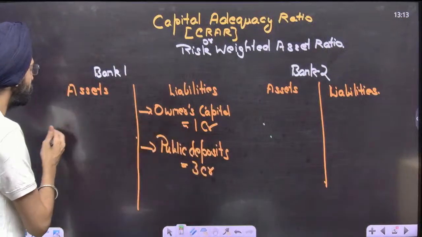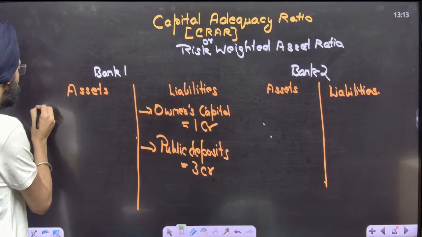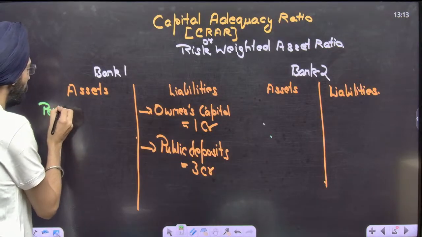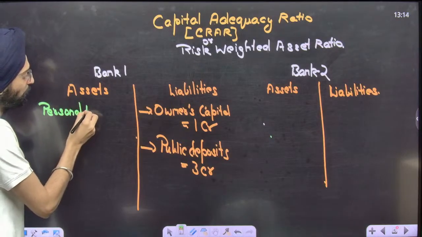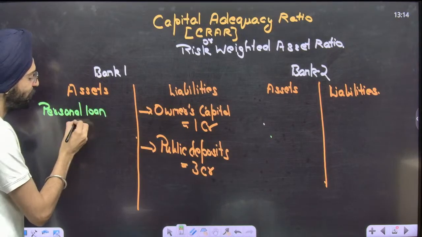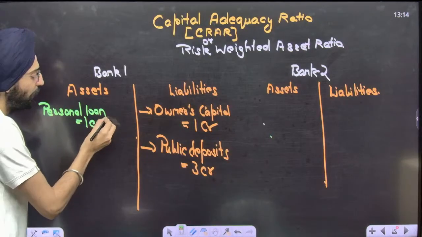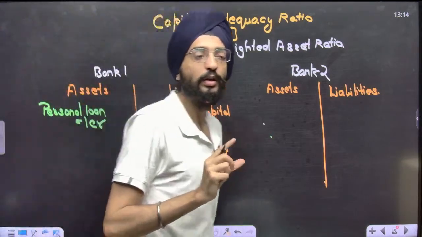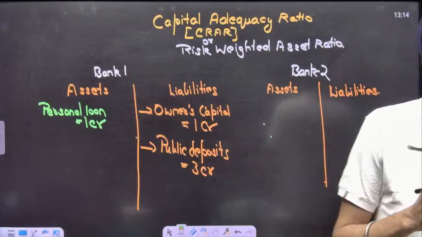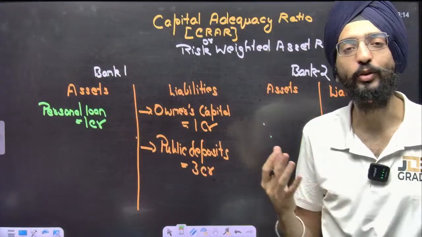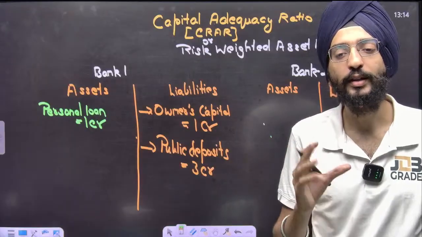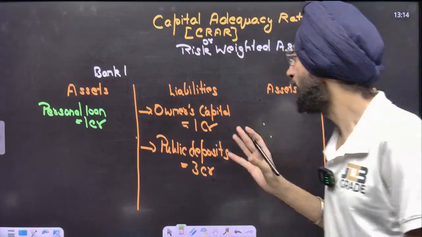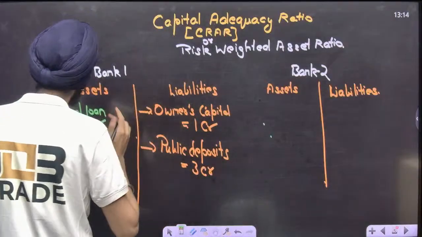In this case, they're going to lend a personal loan, just personal loan, that is 1 crore. You must have heard of Vijay and all these guys, they got those personal loans. That's a loan without any collateral, and it's a risky loan.